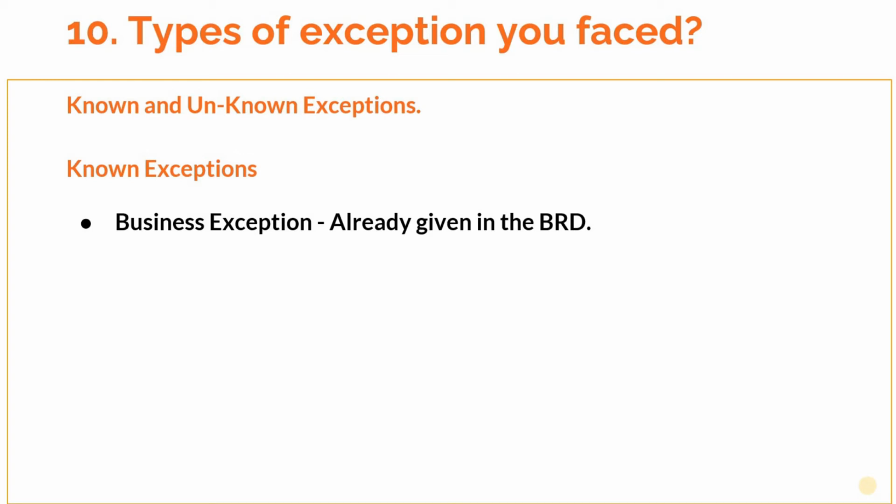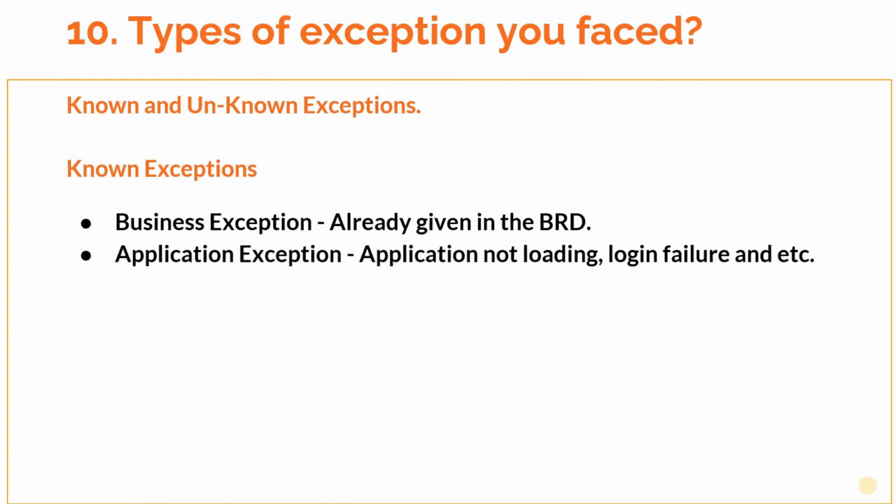On the other hand, certain application exceptions are also considered known exceptions. Assume a case where your process is trying to load an application, but the application is not getting launched, or your process tries to log into the application but fails due to invalid credentials. So all these exceptions are known to the developer during development and handled appropriately in the code. This is all about known exceptions.